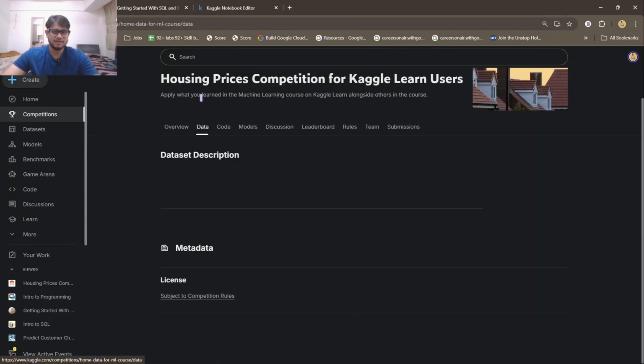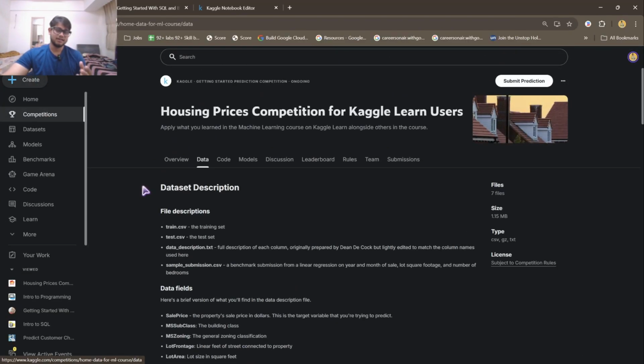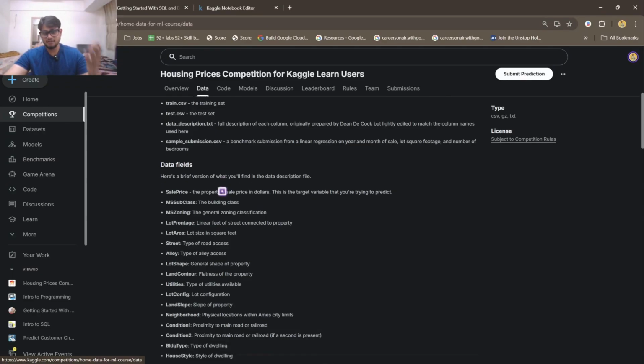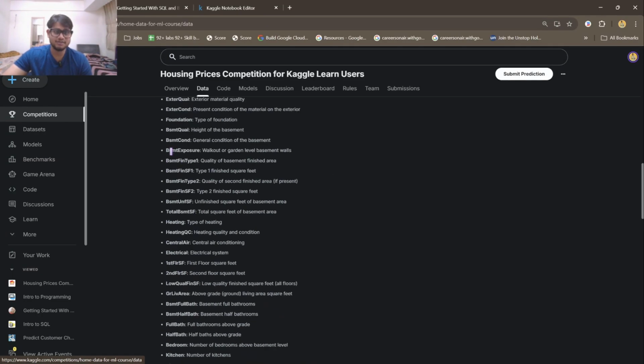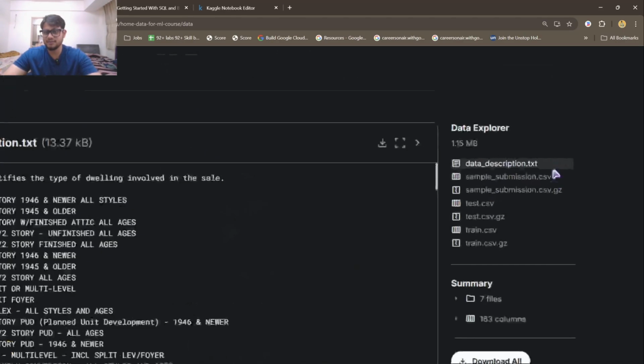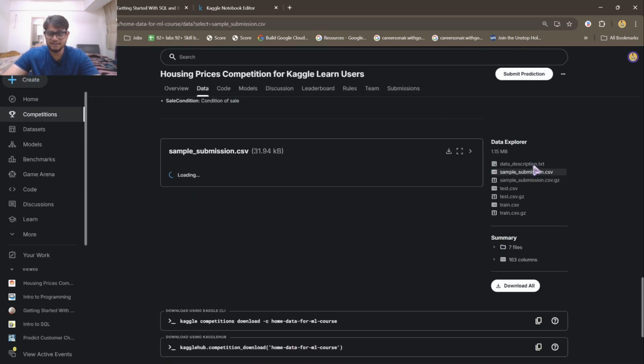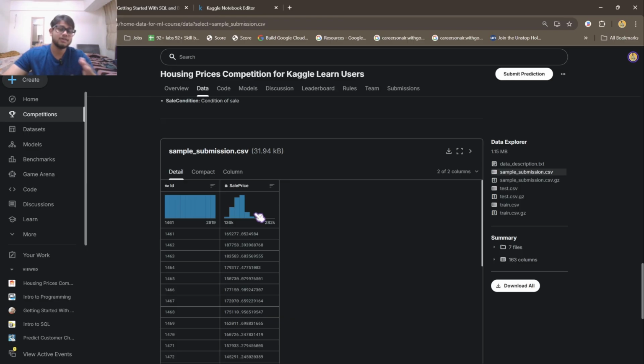Okay, and then you can go to this data tab over here, the data section. Each competition has its own separate data set on which you have to work, and you have to get the highest accuracy or prediction. In this section all your data will be mentioned clearly. As you can see, all these attributes and columns are present in the data, and here you will have a data explorer tab. You can see 163 columns and 7 files are there, and this is the sample CSV. That is how you have to make your predictions and submit it.